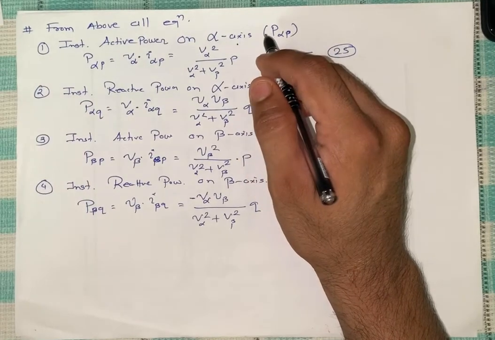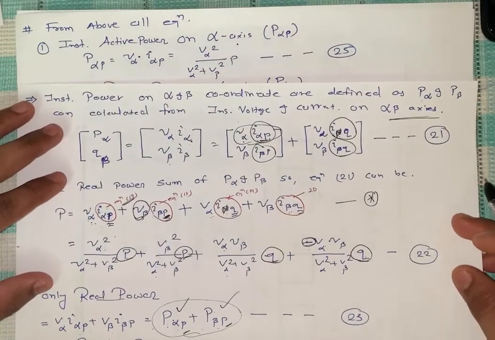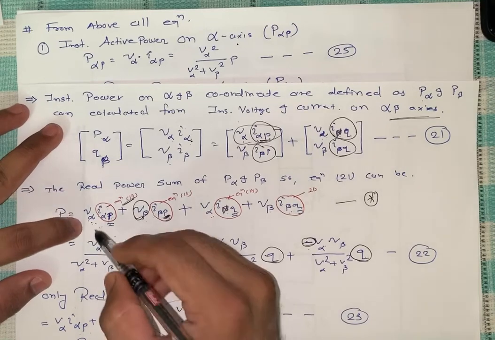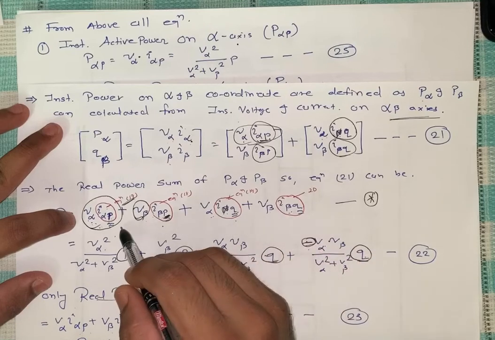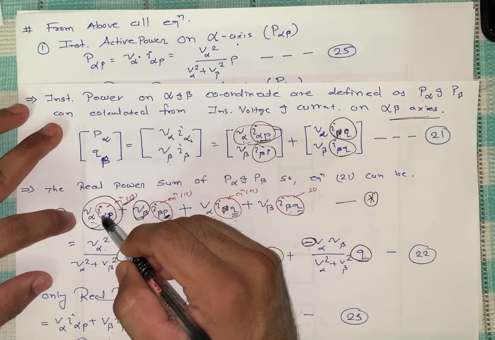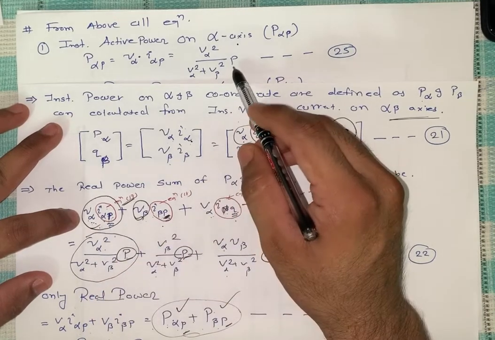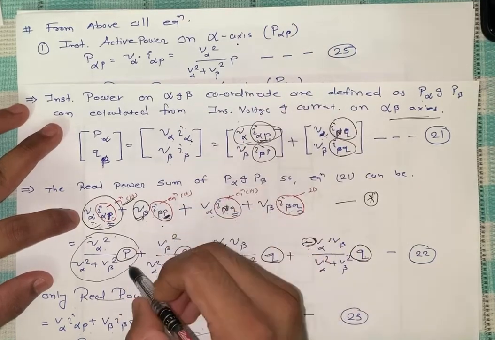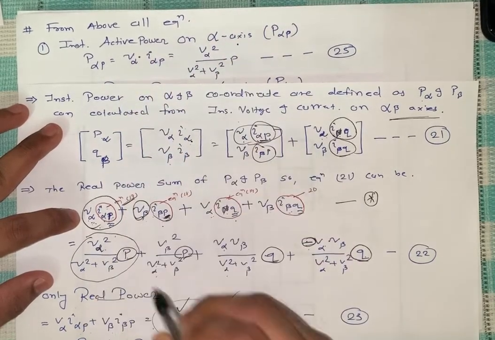Instantaneous active power. So what will happen over here? You can see this equation, maybe you can see it easily. I am talking about this form. We have 4 power terms, 1, 2, 3, 4. It will be one for the active, other for the reactive. So we can write V alpha I alpha P here. That is a direct equality. I just write this equation and write the individual power name, that is called the instantaneous active power on the alpha axis, because it has alpha.